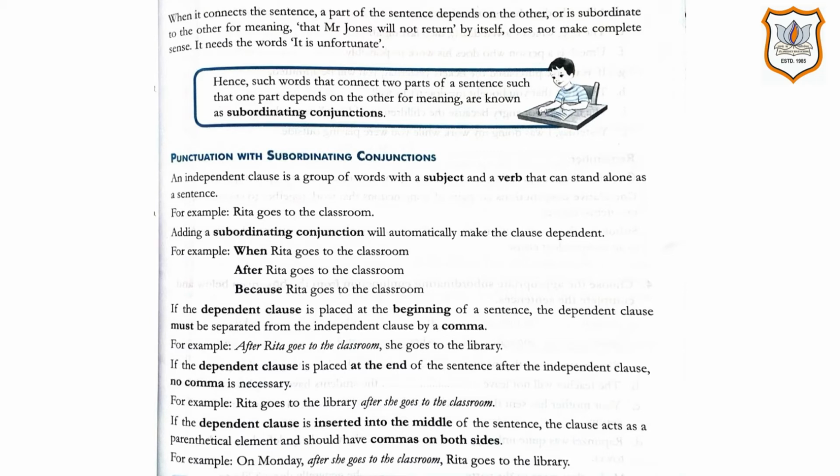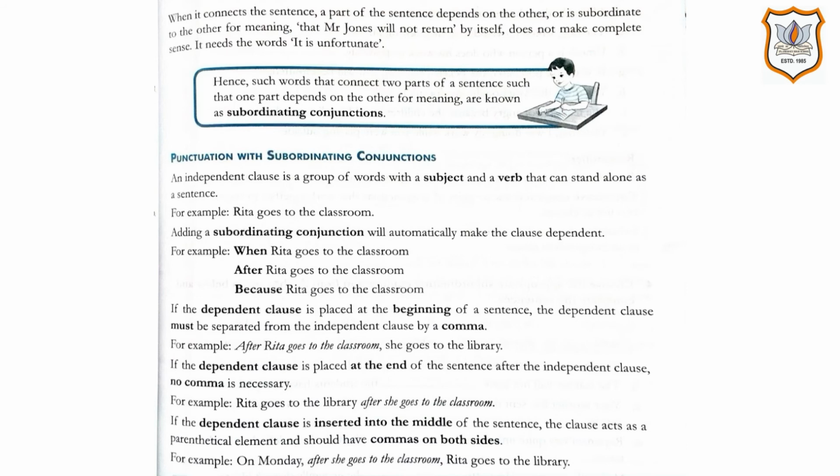classroom. If the dependent clause is placed at the beginning of a sentence, the dependent clause must be separated from the independent clause by a comma. For example, after Rita goes to the classroom, then you need to put a comma, she goes to the library. Now, when you have the dependent clause placed at the end of the sentence, then after the independent clause, no comma is required. Okay. Next we have is Rita goes to the library after she goes to the classroom. So see, no comma is put over here.